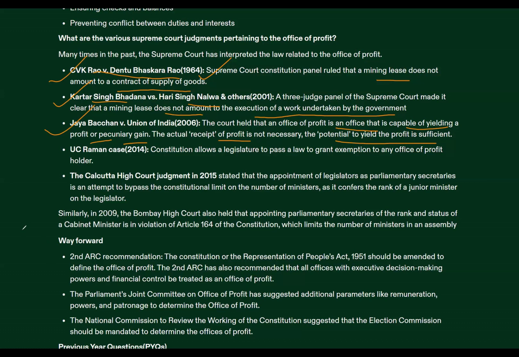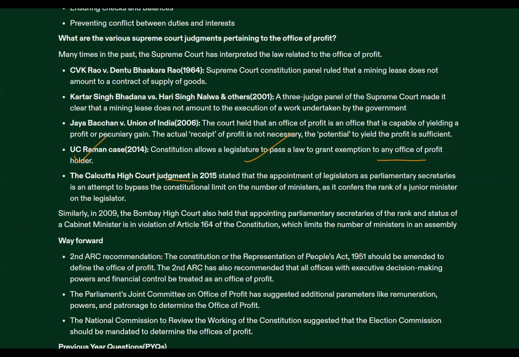It means even if a person is not deriving tangible or evident gains from that office, but he or she is holding an office that has the potential to provide profit in the end, then also that will be considered an office of profit. Then there was the UC Raman case, where the court held that the Constitution allows the legislature to pass a law to grant exemption to any office of profit.